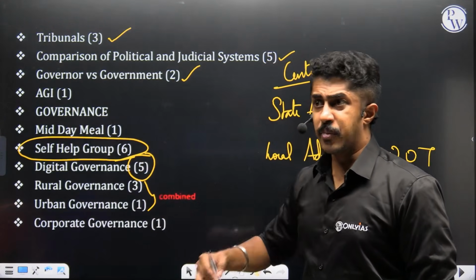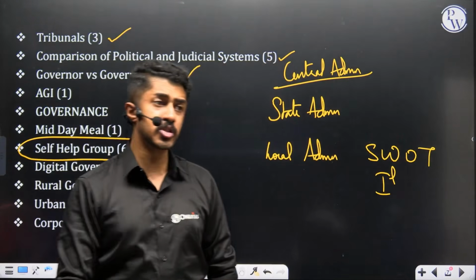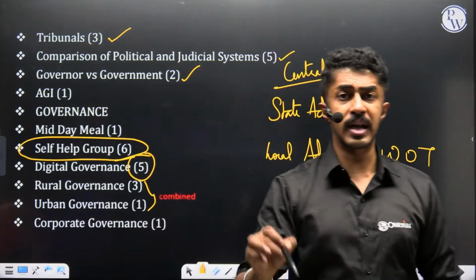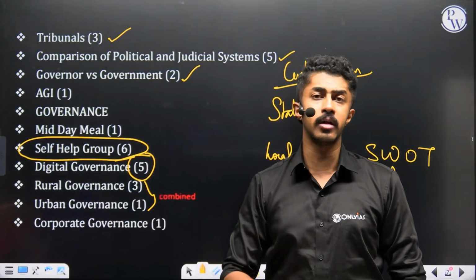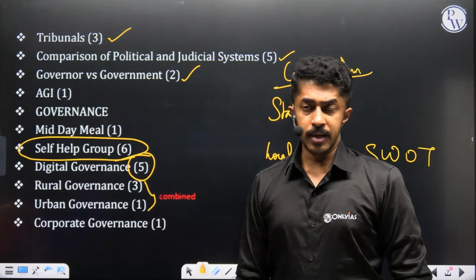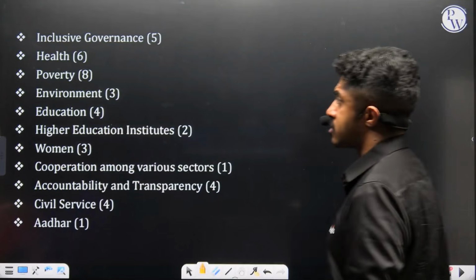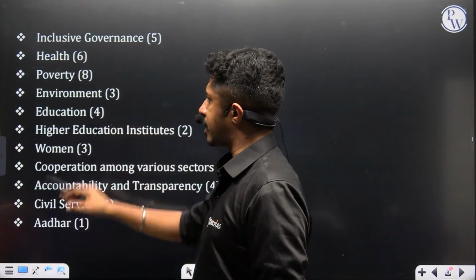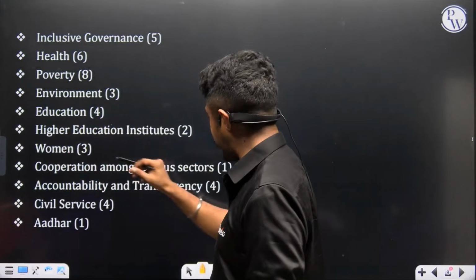So self-help groups, NGOs, charitable trusts, pressure groups, other informal organizations in the country which were in the news in the last 1 year, you are going to sit and study them. Clear? Inclusive governance, 5 questions. Health and poverty, 6 and 8. Environment, 3. Education, 4. Higher education institutes, 2. Women, 3.